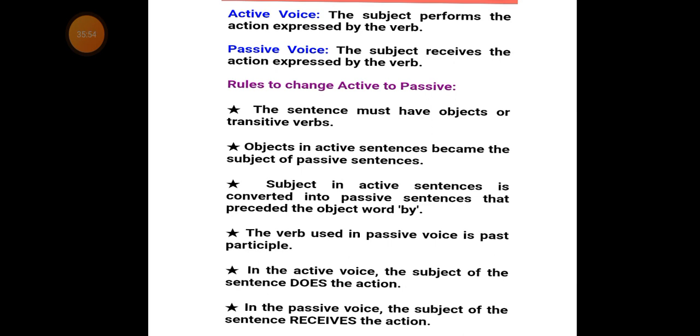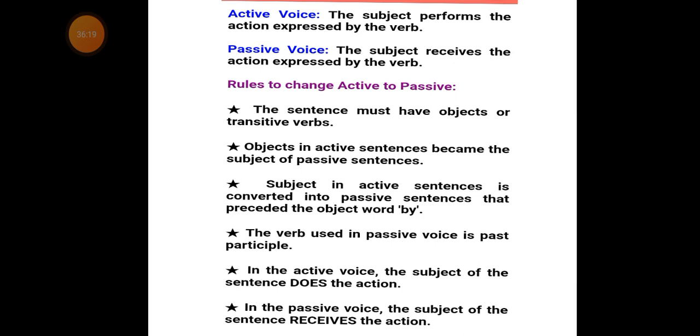The rules in the formation of passive voice. The first rule is that the sentence must have an object or transitive verb. Second, the object in the active sentence becomes the subject in the passive sentence.